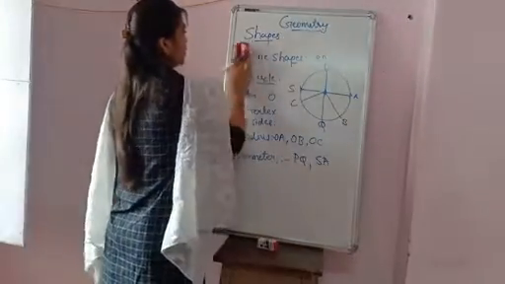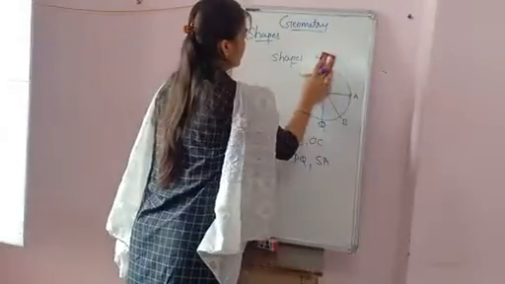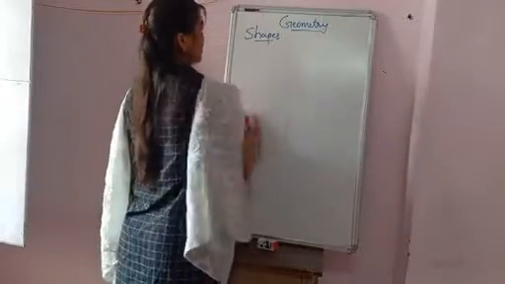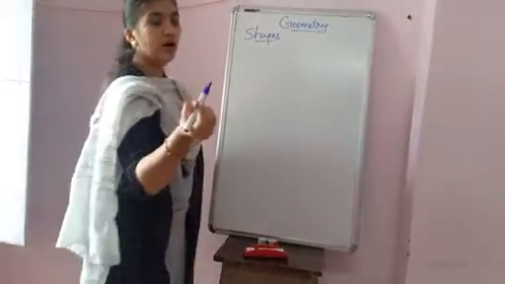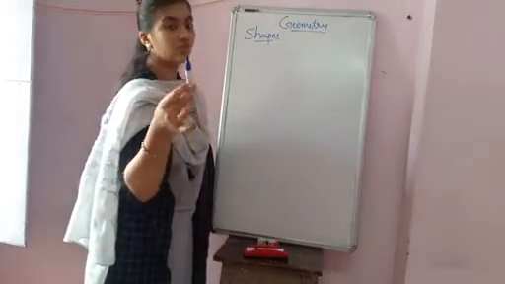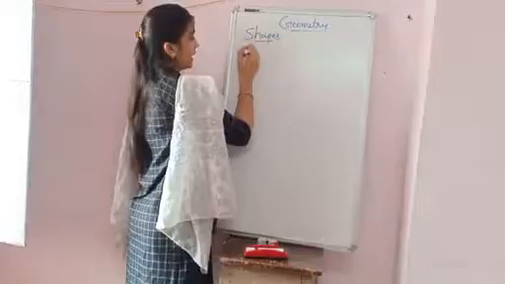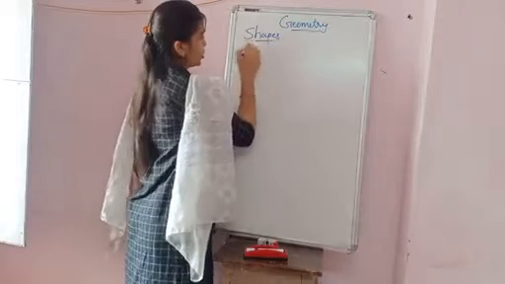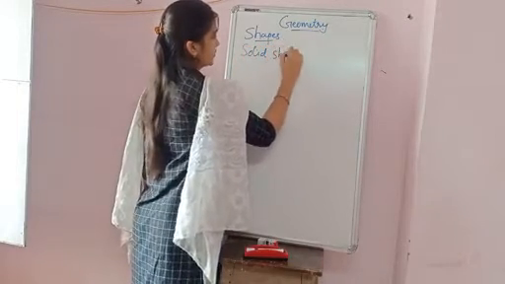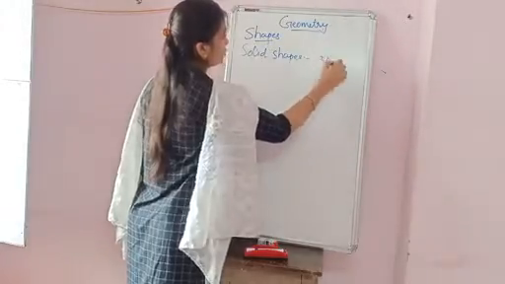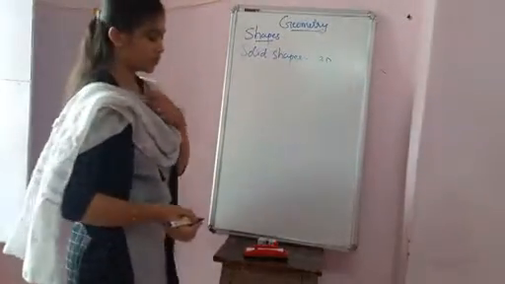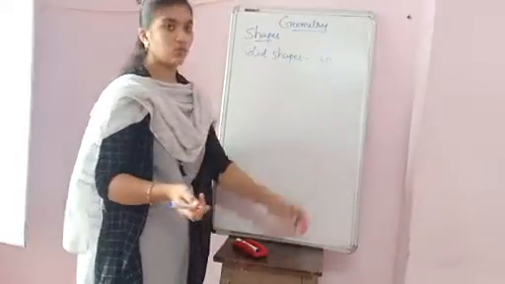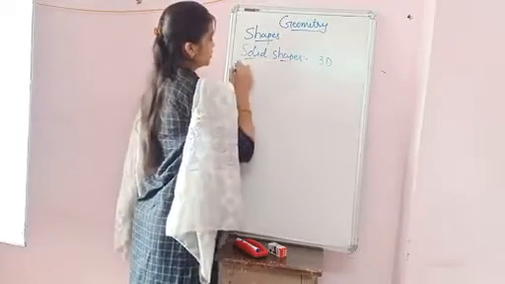Now we are going to revise the solid shapes. Whenever you take any object, like I hold a marker pen, it comes in the 3D shape. Whenever you get any object that has a particular shape, it is called a solid shape, and it always comes in the form of 3D. 3D means 3 dimensions, means you can hold it. So like that, I hold the duster, I hold the marker, I hold the box. So the first solid shape is